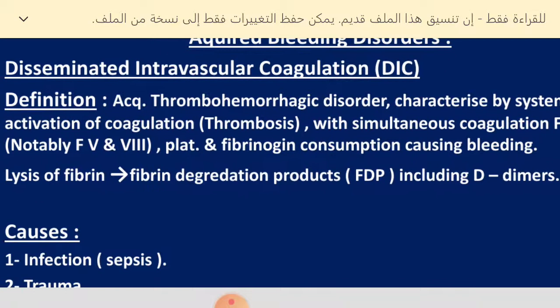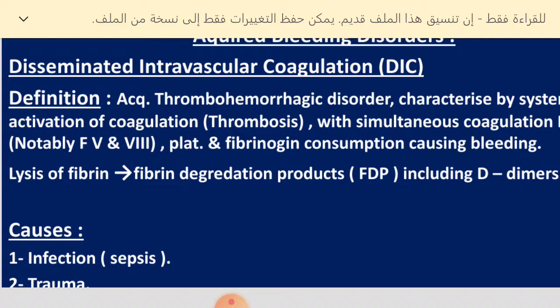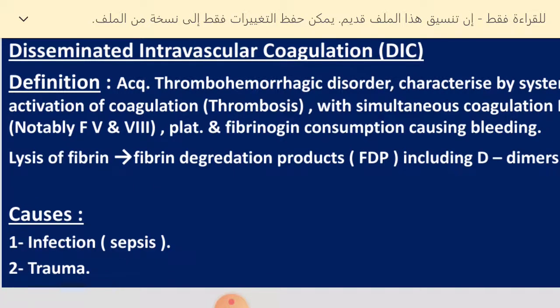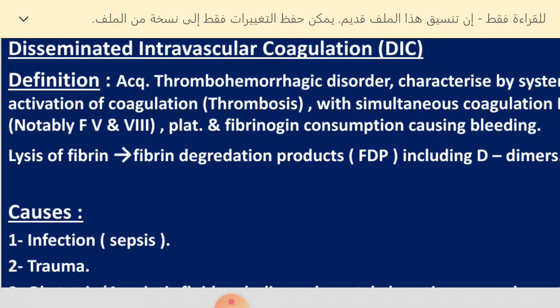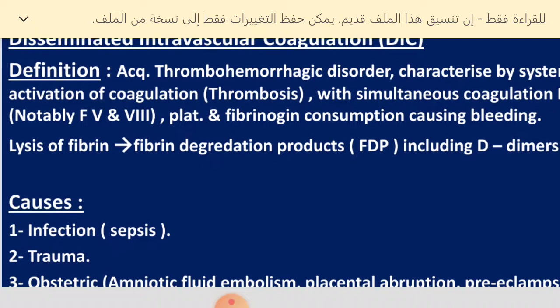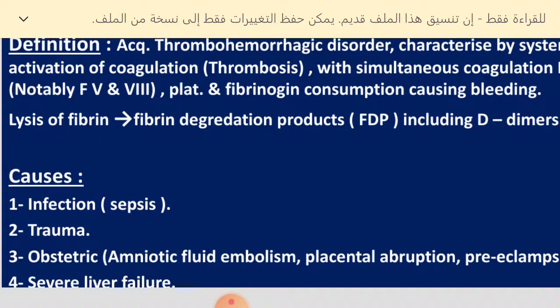As we said, there is a hypercoagulable state, so there is a systemic activation of the coagulation factors through expression of the intrinsic factor from the endothelial cells, or there is procoagulant activation which leads to widespread thrombosis, and at the same time there is consumption of platelets and fibrinogen which causes bleeding in this patient.